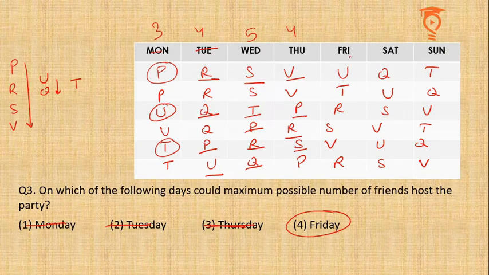However, if you wish to see for yourself without the help of options, we can see. On Friday we have U, T, R, S, V, five possibilities. On Saturday we have Q, U, S, V, four possibilities. And on Sunday we have T, Q, V, three possibilities. Hence, Friday becomes the clear-cut answer.